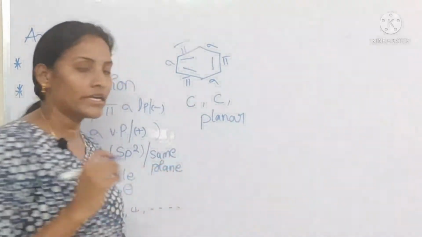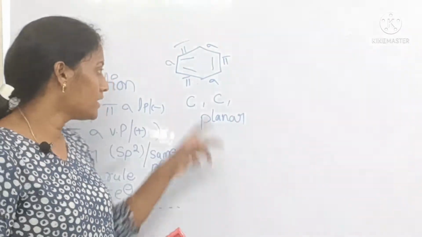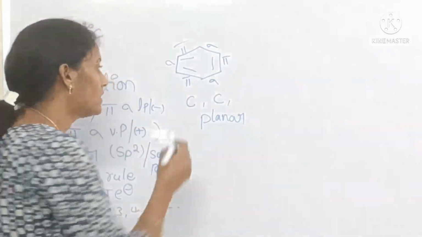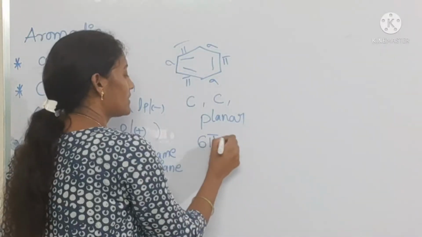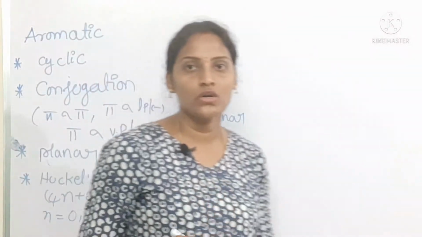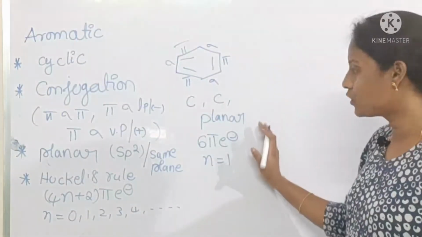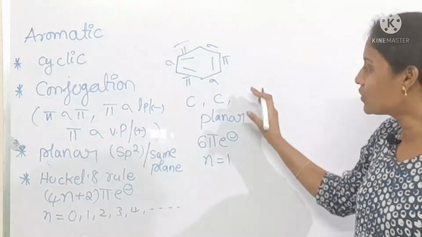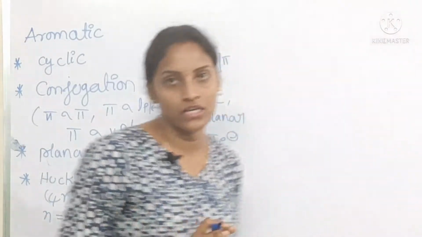Coming to the next one, what is Huckel's rule? Here how many electrons are there? Here 6 pi electrons are present, so n is equal to 1. So all conditions are fulfilled by this benzene ring, so it's an aromatic compound.